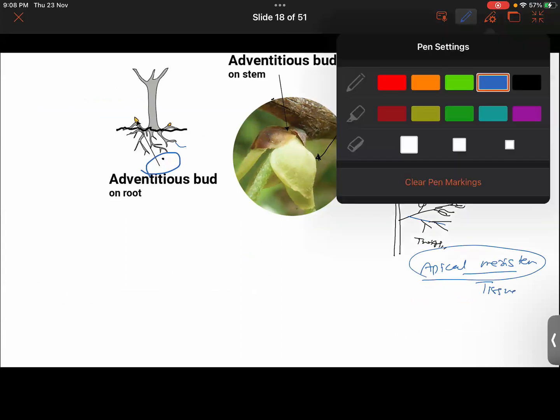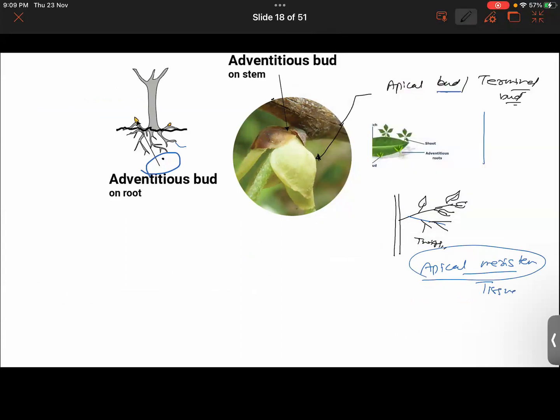The reason it is called an apical bud is because apical tissue is found in it. It in fact is a bud, not just because its shape looks like one.